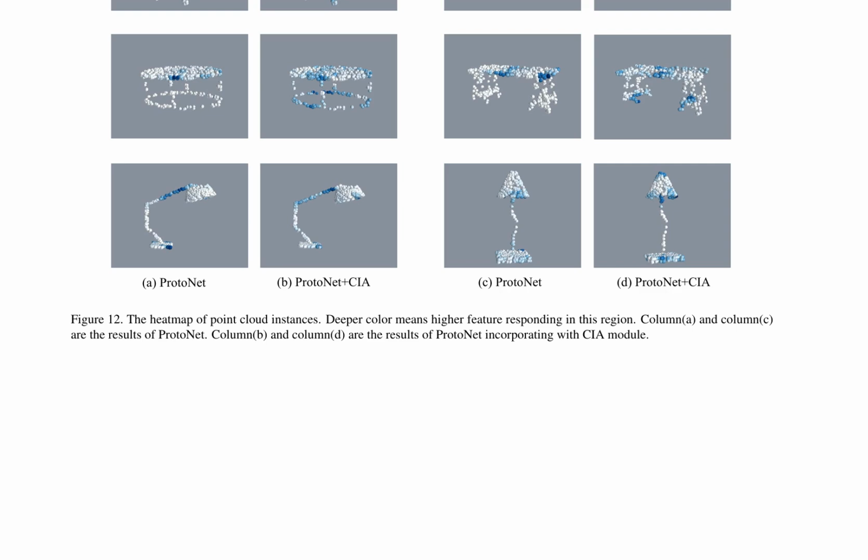Furthermore, the heat map also illustrates that the ProtoNet plus CIA model exhibits more discriminative feature representations, which can be attributed to the improved initialization scheme provided by the CIA module. Overall, the incorporation of the CIA module into ProtoNet leads to improved performance and more robust feature representations.